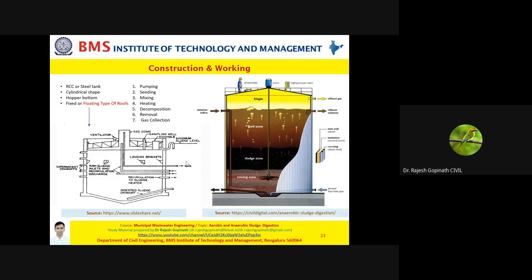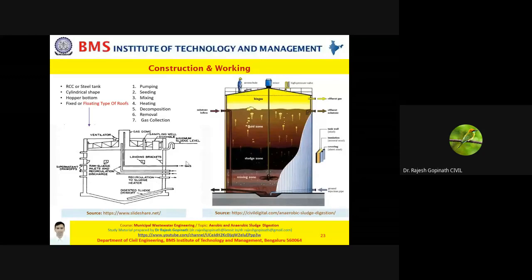So obviously this is a kind of high rate system, and especially if you are in a cold country, digesters will definitely be produced with heating facility, that is to maintain optimum temperature. Please remember, psychrophilic, mesophilic, thermophilic depends on your design. So if you're in a hot country, obviously the heat will be produced, and all these stages like hydrolysis, acidogenesis, acetogenesis will subsequently produce heat as well. But in cold nations, you need to heat the contents.